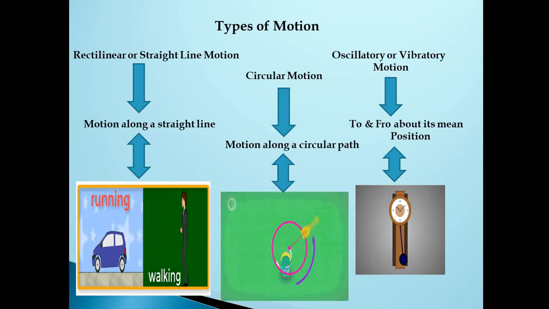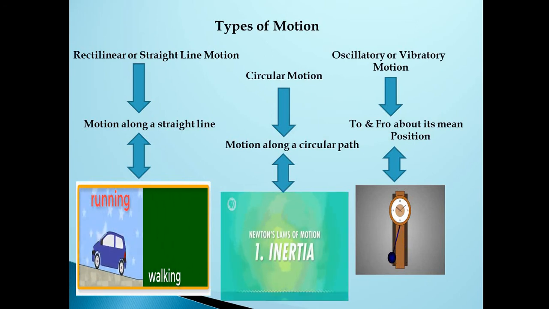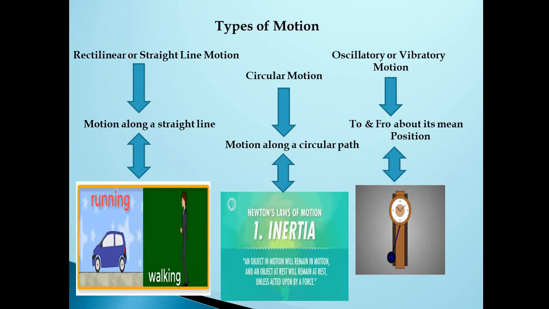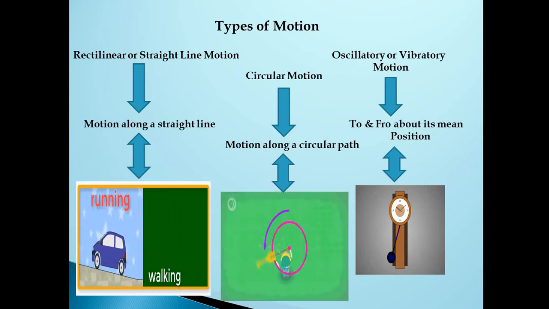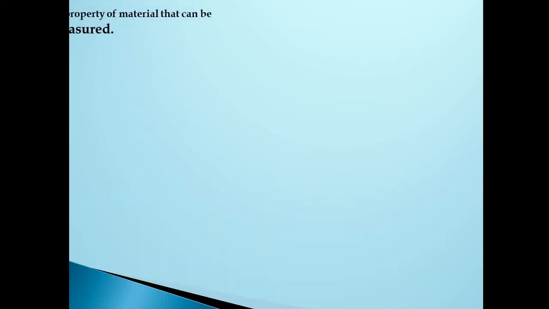These are the types of motion. Rectilinear or straight line motion: if the motion is along a straight line, then we can say the object has straight line motion. Circular motion: the motion along a circular path, then the object is said to have circular motion. If the object oscillates to and fro about its mean position, then we can say the object is in oscillatory or vibratory motion. Let us go to the next topic.